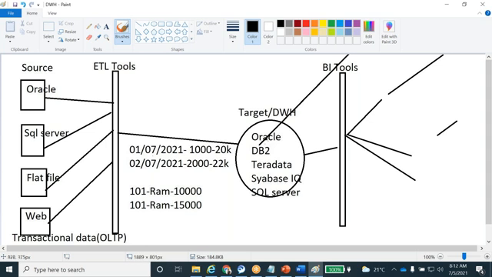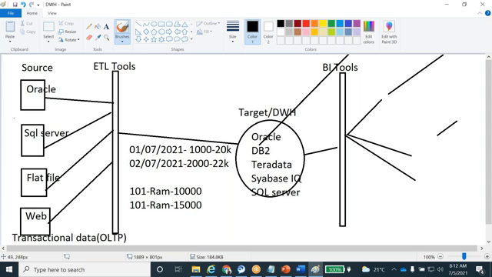Next will be integrated. Integrated means we extract data from multiple sources with multiple formats, and integrate all of it into one unique system, one unique format. Take Citibank, or any bank, for example. In India, we store the transactions in INR rupees.